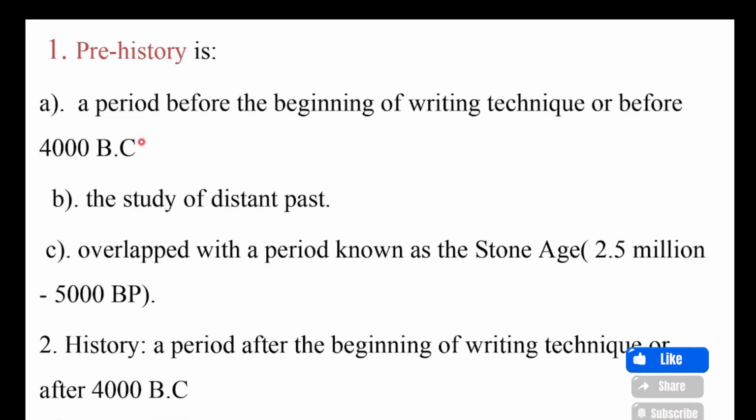When we come to prehistory, the term pre means before. Prehistory is a period before the beginning of writing, or before 4000 BC. That means before the beginning of the technique of writing is the period known as prehistory. The second one, the study of the distant past.